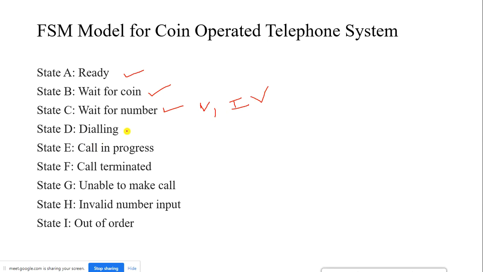Invalid number. Now state D is when it is trying to dial a proper number, and once it is dialed, then the call is in progress for 60 seconds, state E. And next is termination, right? From here it may be a timed out process, or within 60 seconds I may end the call. So if I use the complete 60 seconds and it automatically turns off, then I say that the call is terminated.